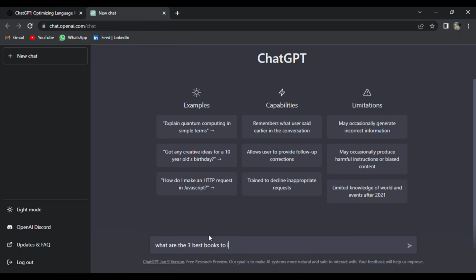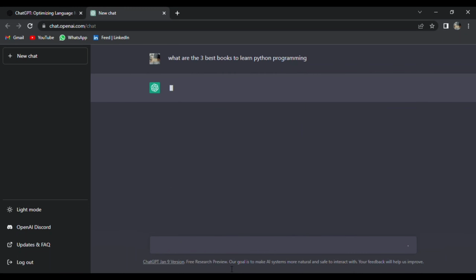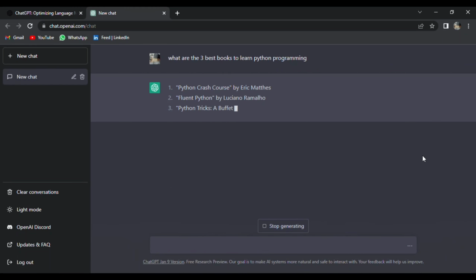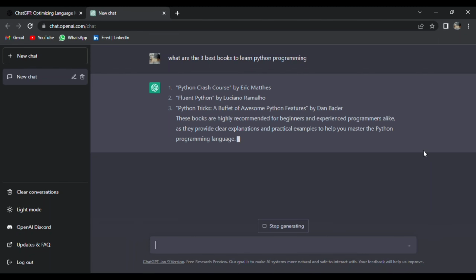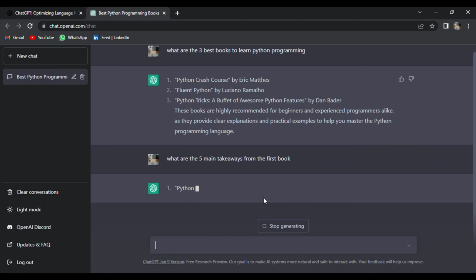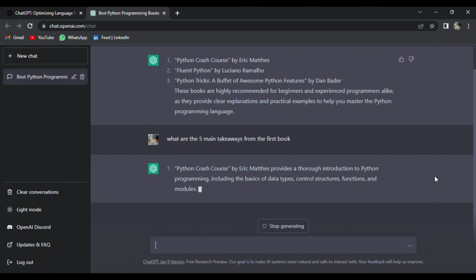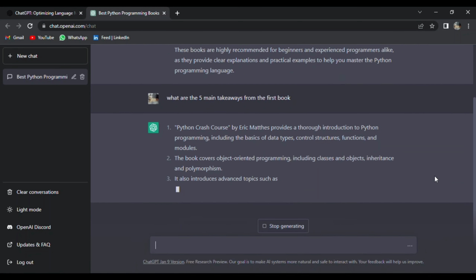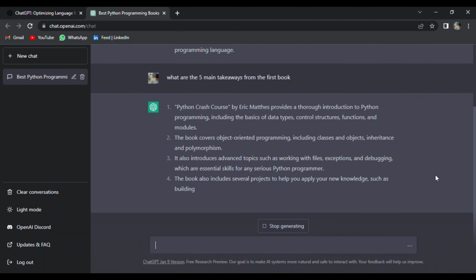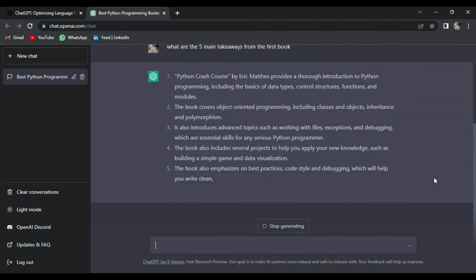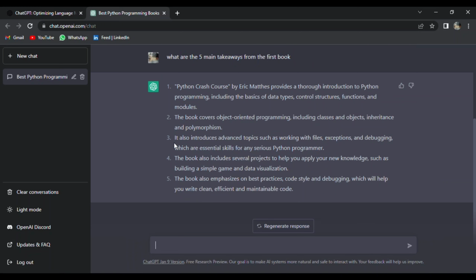So here is my first question. What are the 3 best books to learn Python programming language? As you can see, ChatGPT has given us a very comprehensive and detailed answer. Now, we can ask more details about the first book. The beauty of ChatGPT is you can always ask a follow-up question, like you can ask what are the 5 main takeaways from the first book. It gives you a detailed explanation of the benefits from the first book.